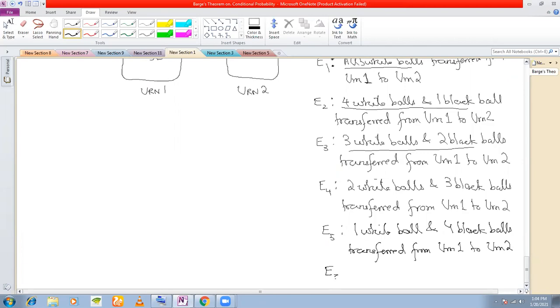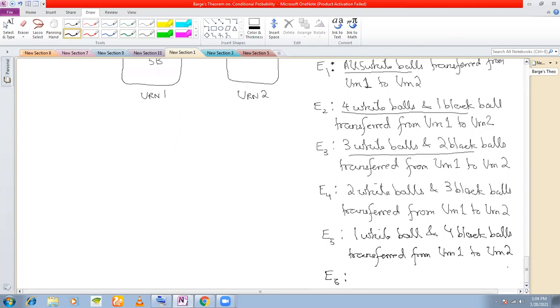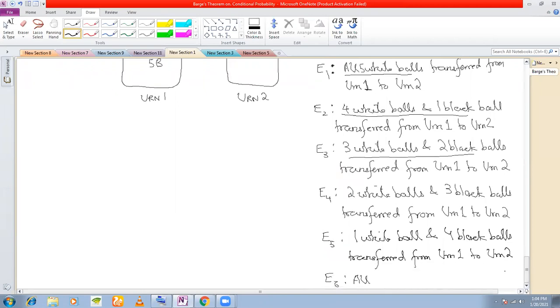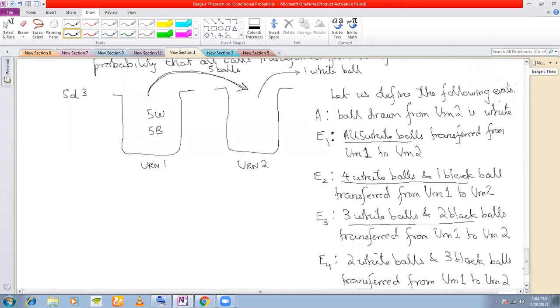So next. All 5 are black? Yes, sir. All 5 cannot be black, so... Why? Because one ball in urn 1 is white, sir. But you can transfer, because you are closing your eyes and transferring the balls. You can transfer all 5. What is wrong with it?